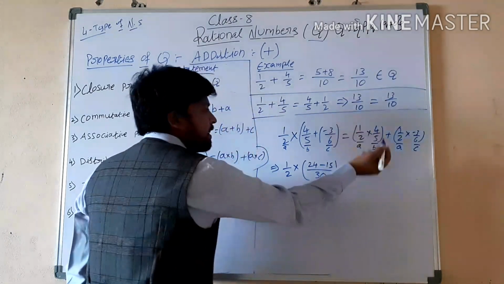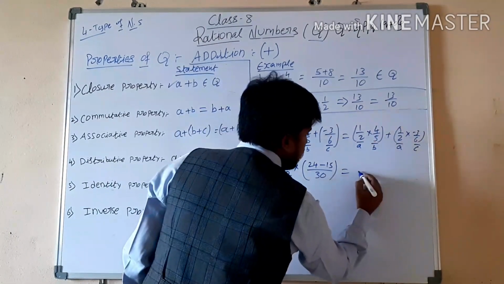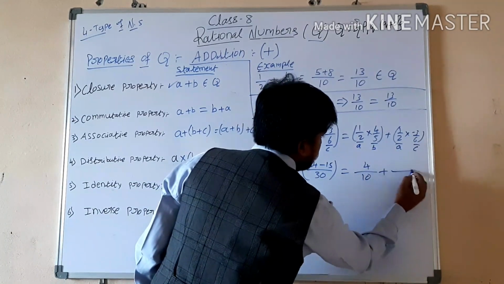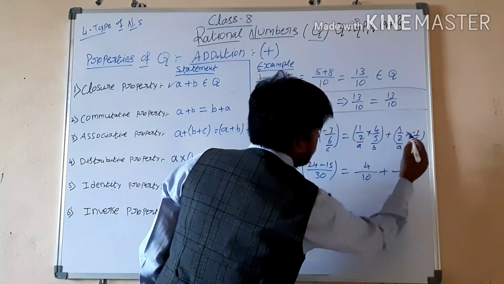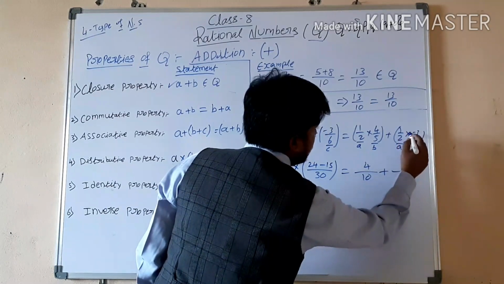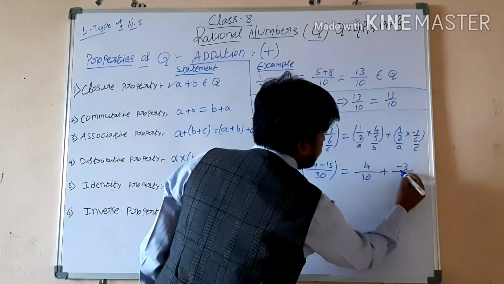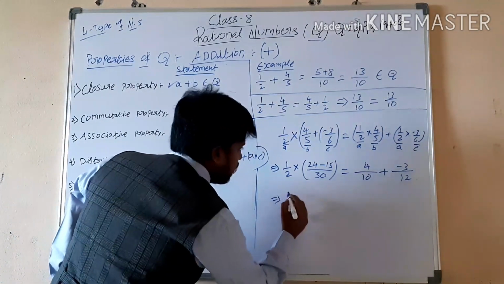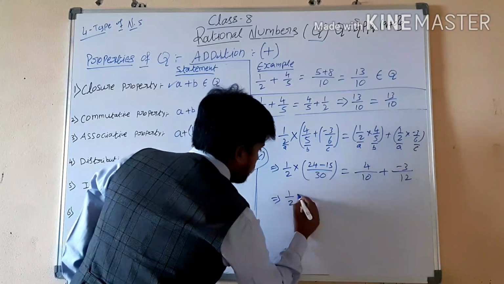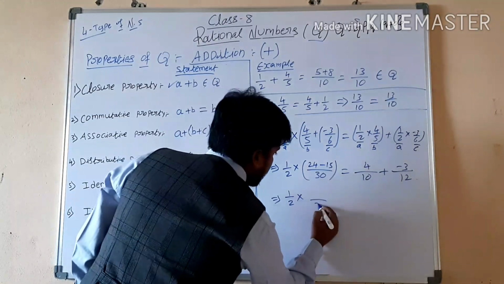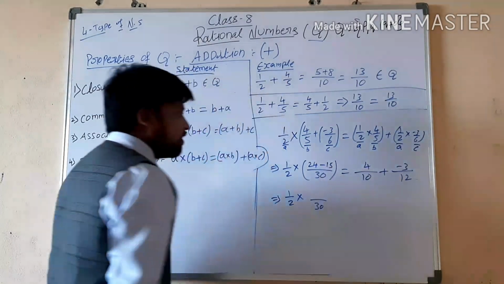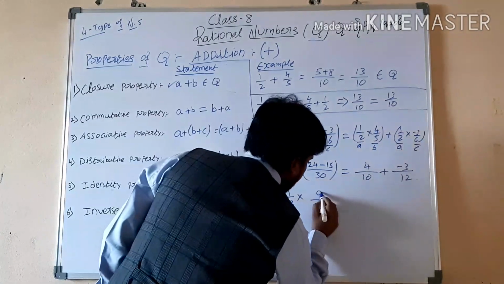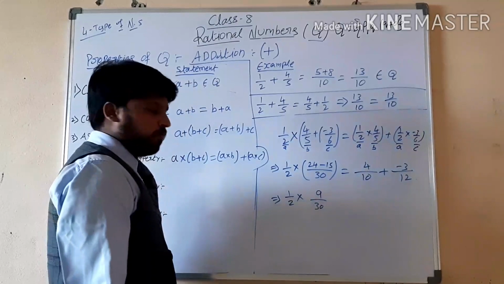Here we can do the multiplication. 5 2s are 10, 4 1s are 4, plus 6 2s are 12, 3 1s are 3, but plus into minus is minus 3. Next, 1 by 2 into denominator 24 minus 15. 24 minus 15, how much? 9.